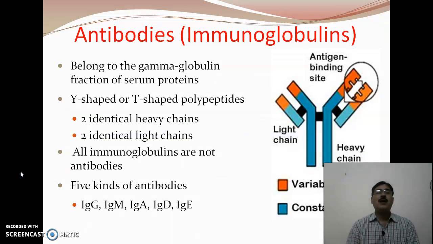Now antibodies belong to the class of gamma globulin fraction of serum proteins. They are basically Y or T-shaped polypeptides, and we have already seen that they have two identical heavy and two identical light chains, and they have a constant region, which is blue colored here, and a variable region, which is orange colored, and they have the antigen binding site. So there are 5 different kinds of antibodies.